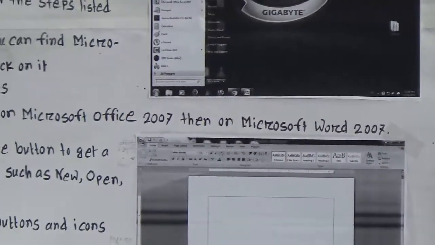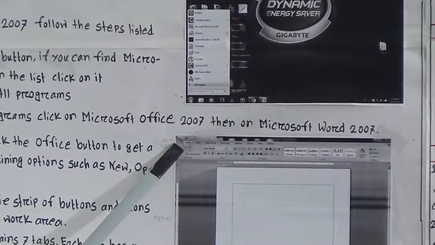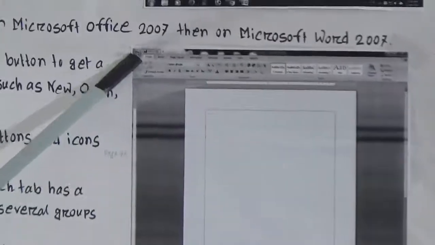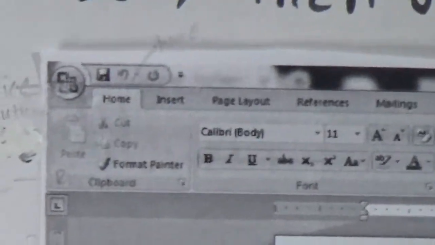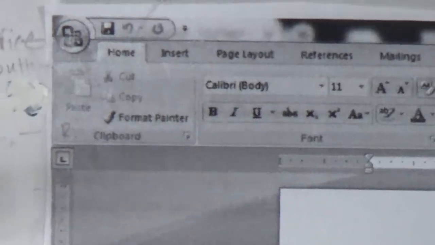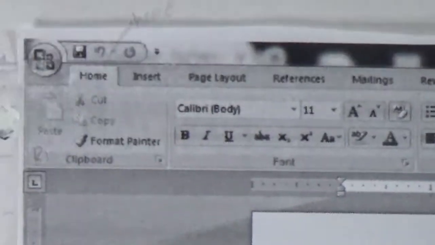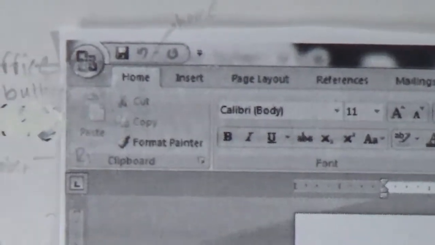Look at first, the Office button. Look here, yes, this indication represents the Office button. Click the Office button to get a drop down menu containing options such as new, open, save and print. These all you will find here after going there: new, open, save and print.